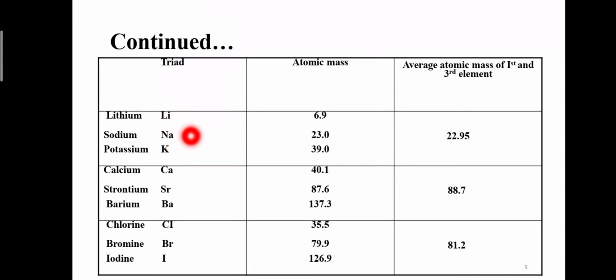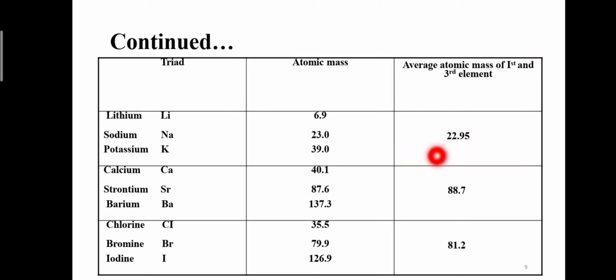For example, the atomic mass of lithium is 6.9 and the atomic mass of potassium is 39.0. Their average is 22.95, that is, 6.9 plus 39 divided by 2.